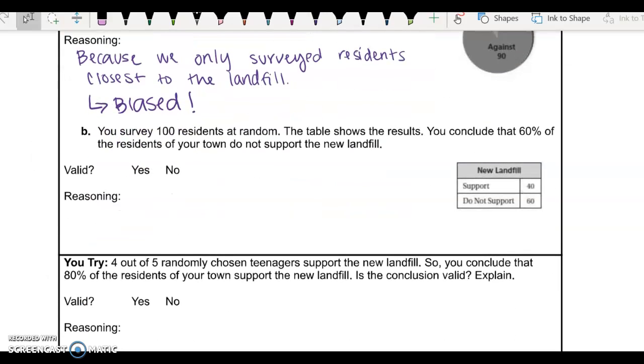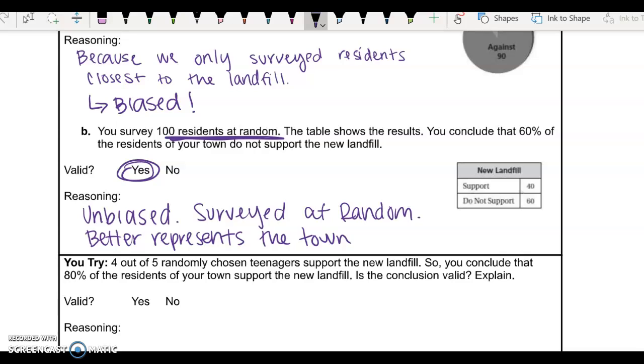All right, so now we survey 100 residents at random. The table shows the results. You conclude that 60% of the residents in your town do not support the new landfill. So this is valid, and that's because it was at random. And since we surveyed at random, it better represents our town.